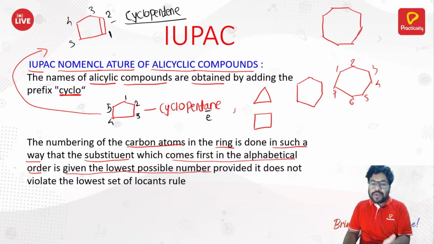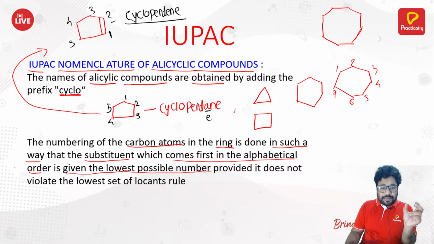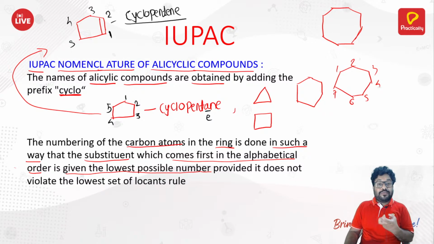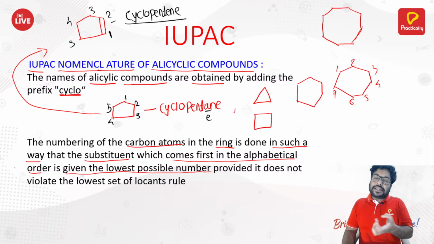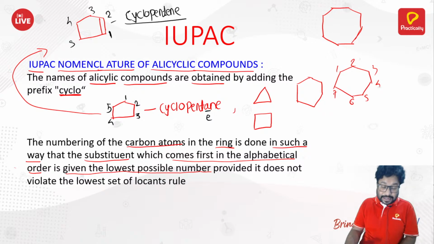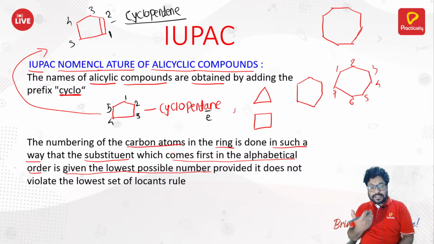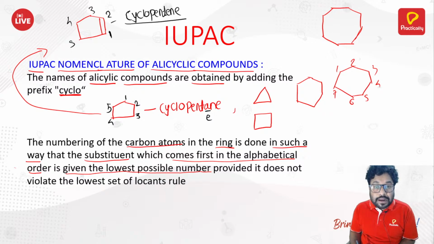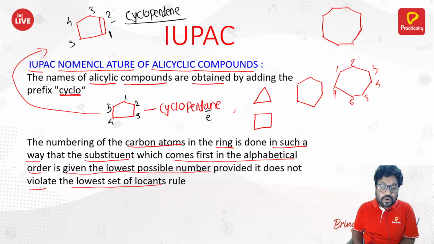But when you come here, these numbers are slightly different. Whenever you have an ethyl and methyl, you need to make sure that ethyl has a lower number than the methyl, because ethyl is anyways going to come first. So ethyl should also get the lower number. That is what they are saying in this particular case: the substituent which comes first in alphabetical order is given the lowest possible number, provided it does not violate the lowest set of locants rule.